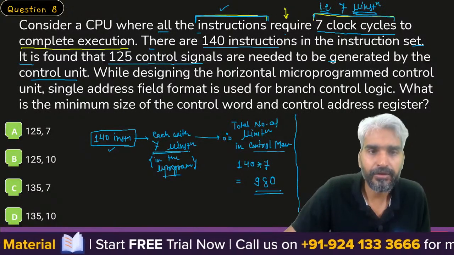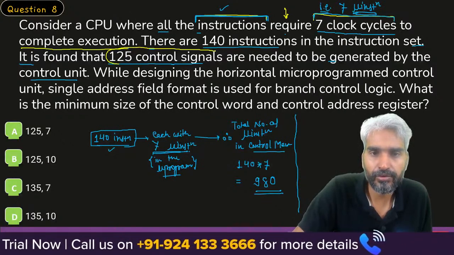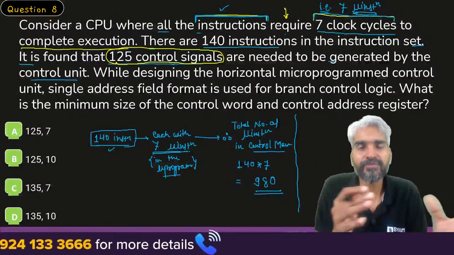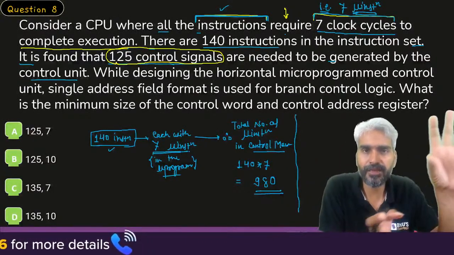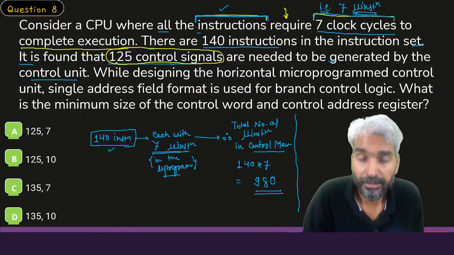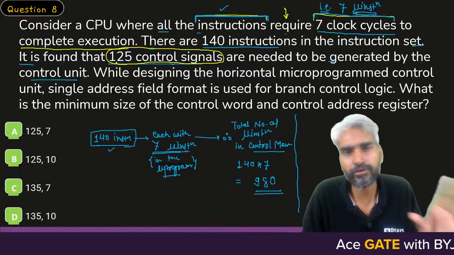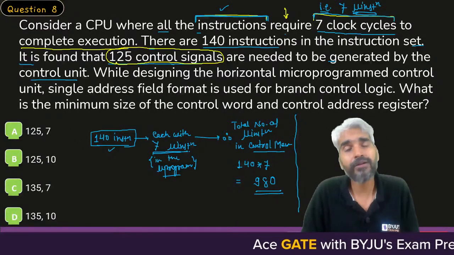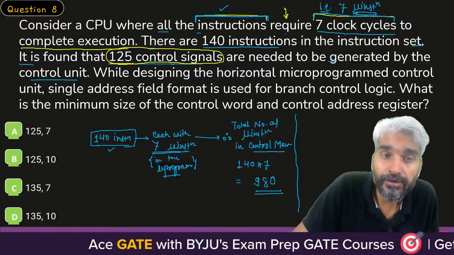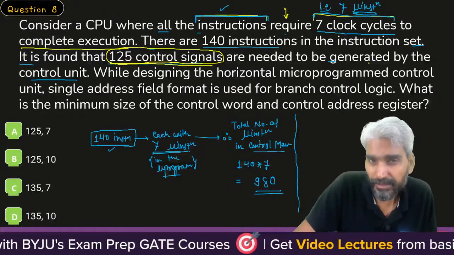Out of those 125 control signals, some of the control signals will be enabled, some will be disabled for the execution of one micro instruction. What all the control signals will be enabled, and which will be disabled, will depend on the individual micro instruction.